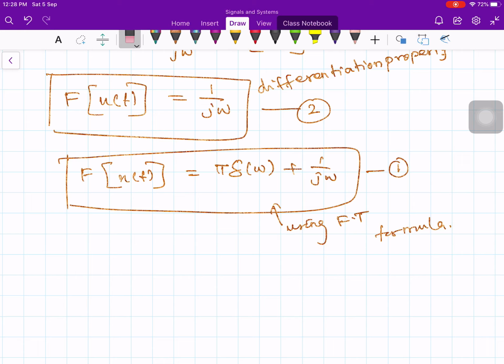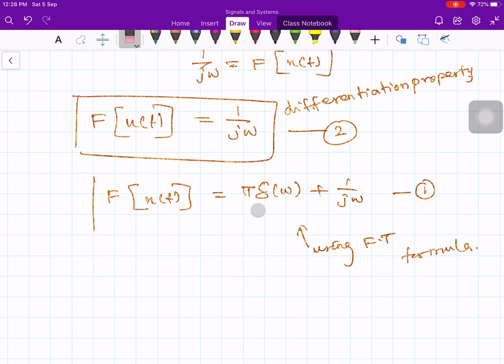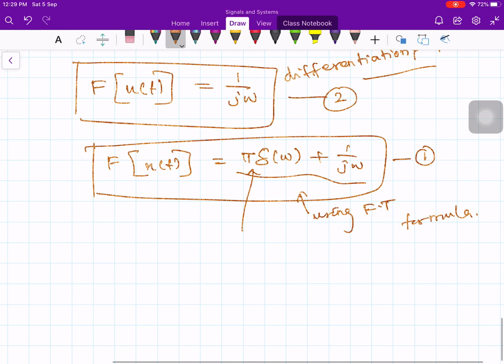Now, equation 2 is different from equation 1. Equation 1 is obtained using the Fourier transform formula, and this one we got through the differentiation property. So there is no mistake in the differentiation property, but equation 2 is not in accordance with what we have derived using the Fourier transform formula. So we need to find out what the problem was. So obviously there is some inconsistency here.